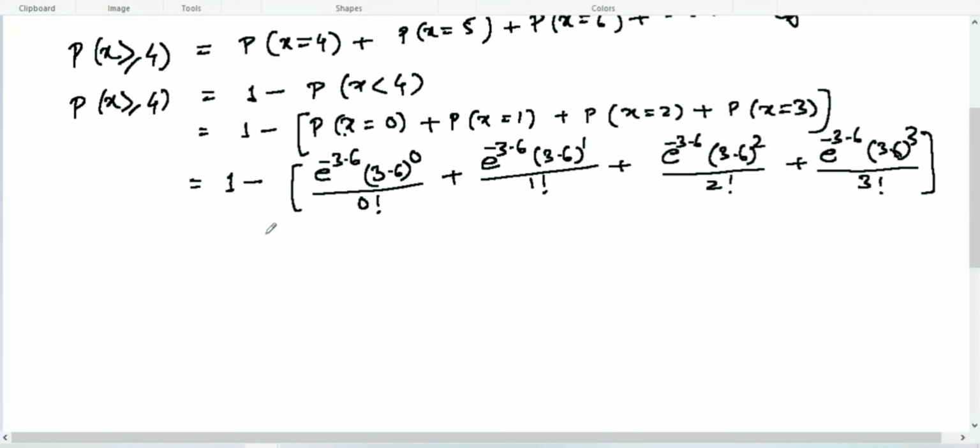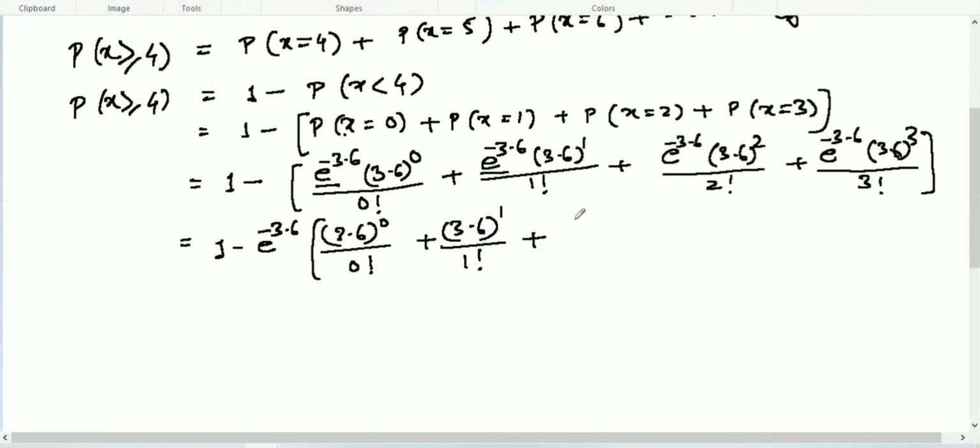Calculate it now. In each term, e to the power minus 3.6 is there, so let's take it common. So 1 minus e to the power minus 3.6 times the bracket: 3.6 to the power 0 over 0 factorial, plus 3.6 to the power 1 over 1 factorial, plus 3.6 to the power 2 over 2 factorial, plus 3.6 to the power 3 over 3 factorial.